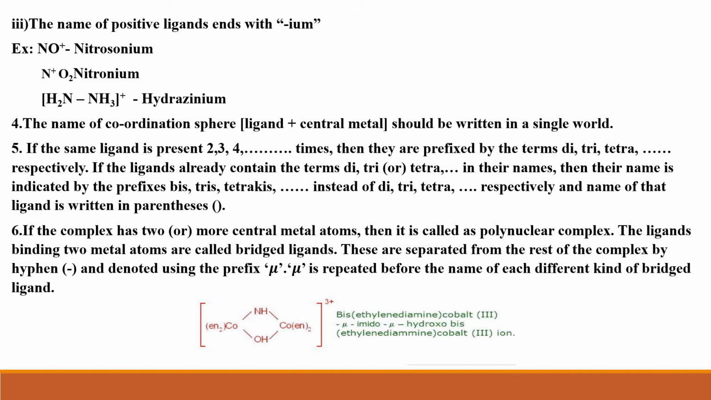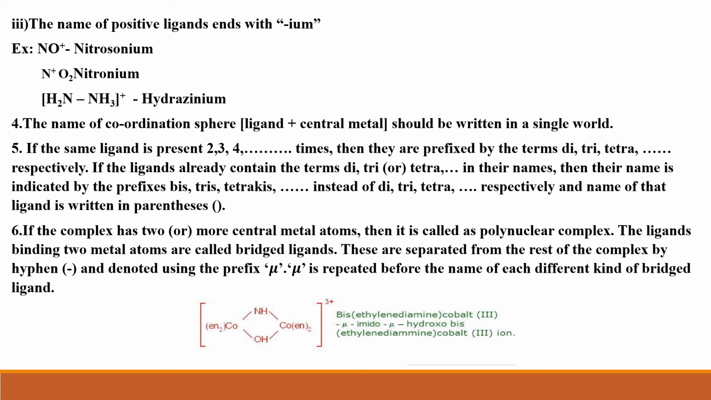Next, coming to the fourth rule. What is the fourth rule, students? The name of the coordination sphere. What is coordination sphere? In the previous class we have learned coordination sphere means ligand plus central metal together is called as coordination sphere. And the name of this coordination sphere should be written in a single word. That is the fourth rule to be followed.